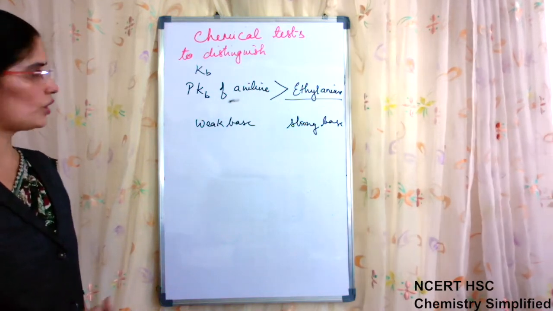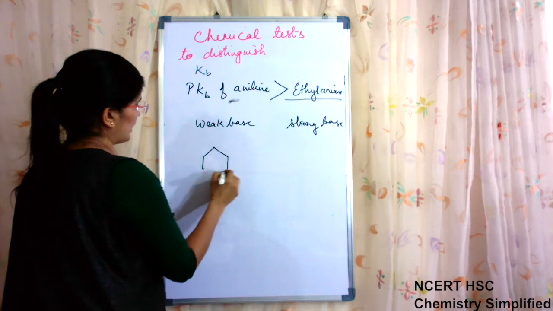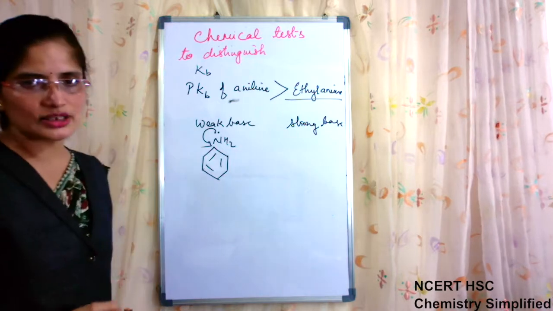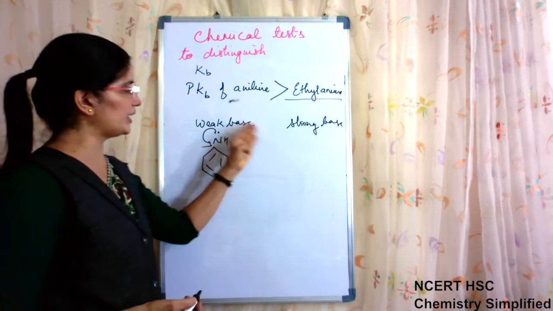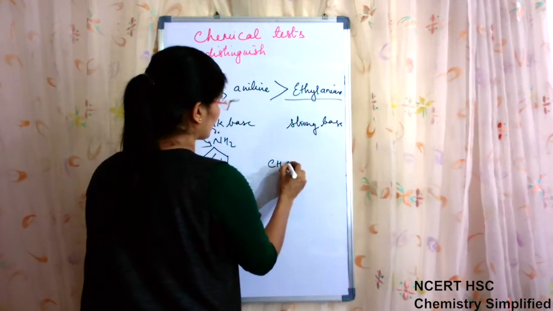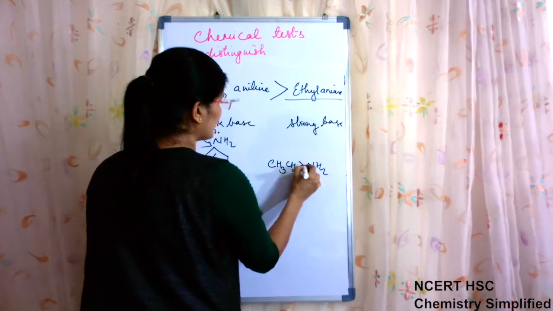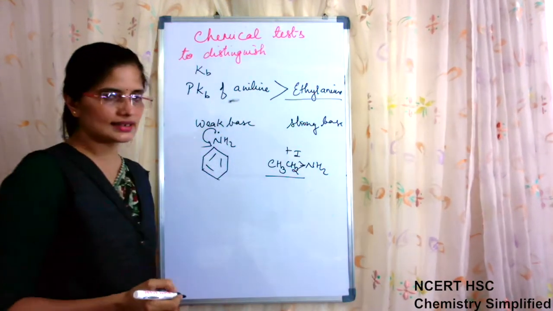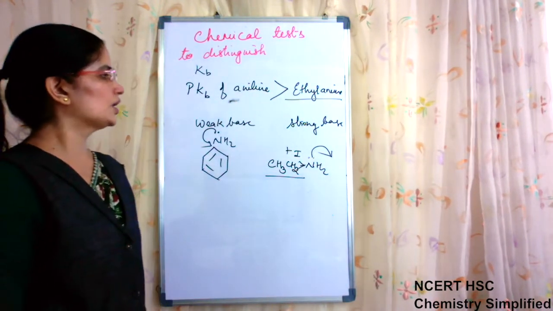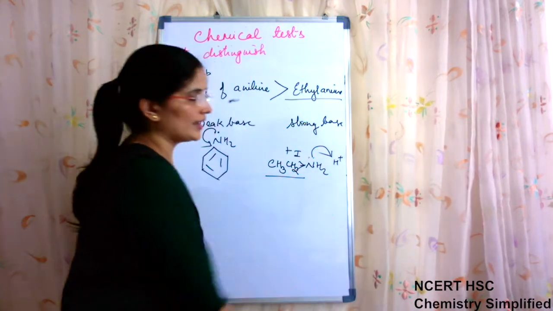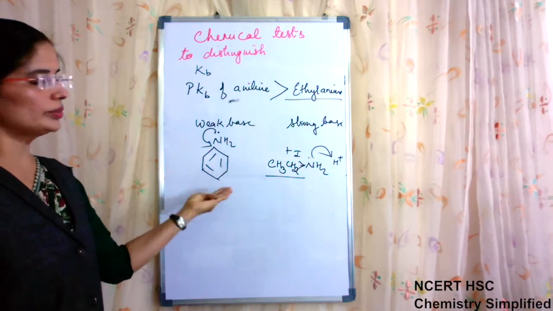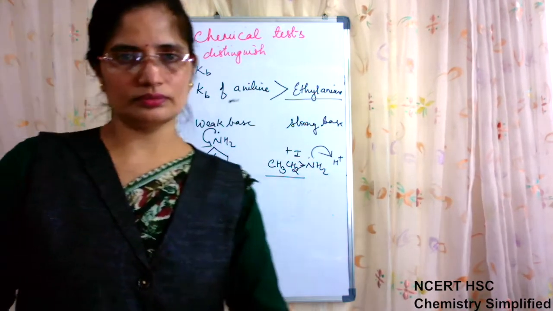The reason for it we had already discussed: in case of aniline, because of the lone pair being involved in resonance with the benzene ring, it is not available for donation to the acid. On the other hand, in case of ethylamine, because of the plus I effect of the ethyl group present here, the lone pair on nitrogen is more available for donation to react with H positive of acid. Hence, ethylamine is more basic as compared to aniline. Okay.